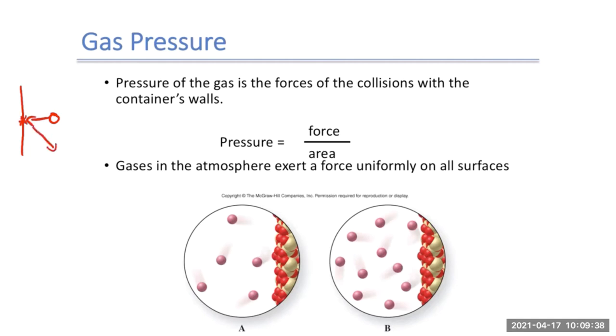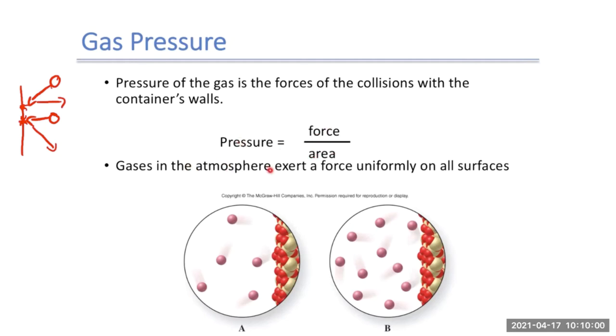And then the gas will move away. A next gas particle will move, bounce against the wall, exert a tiny bit of pressure, and move away. So this is what gas pressure actually is. It's the force of these collisions against the container wall. And so we can really think pressure equals force divided by area.